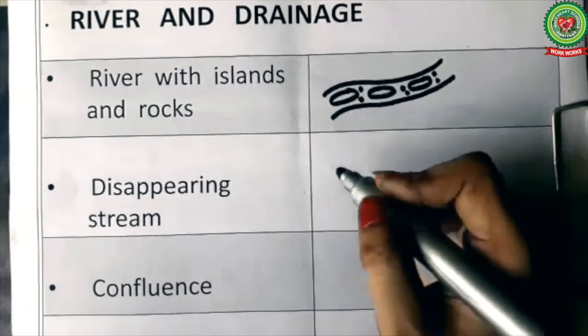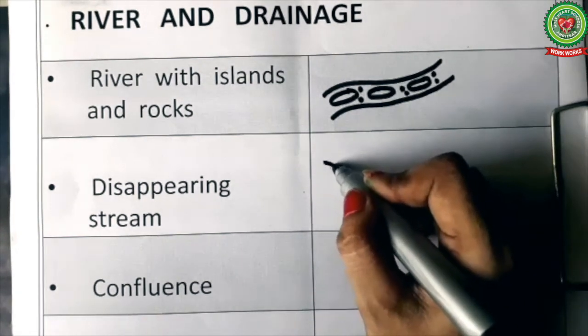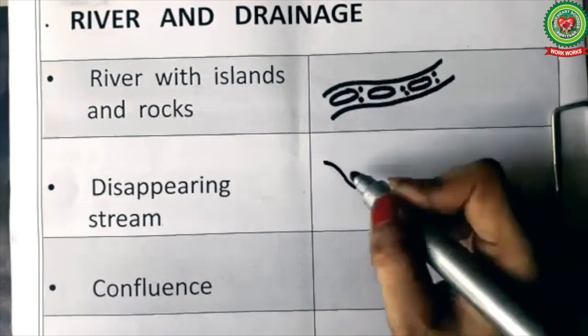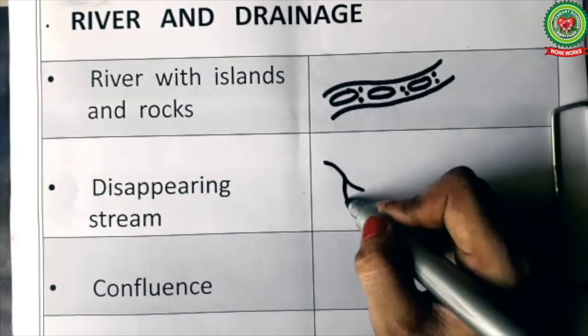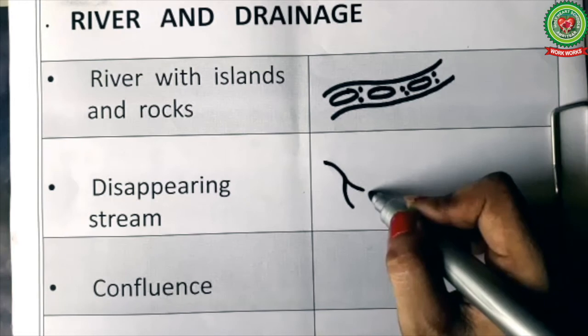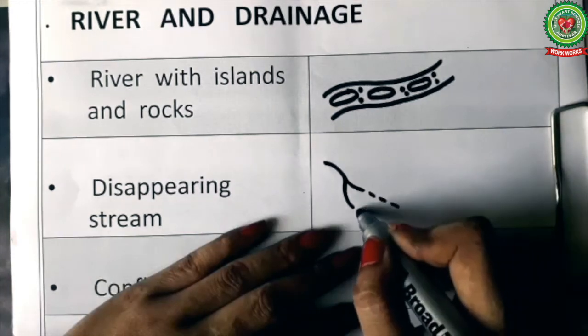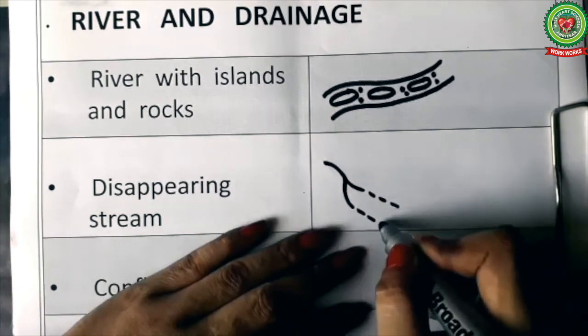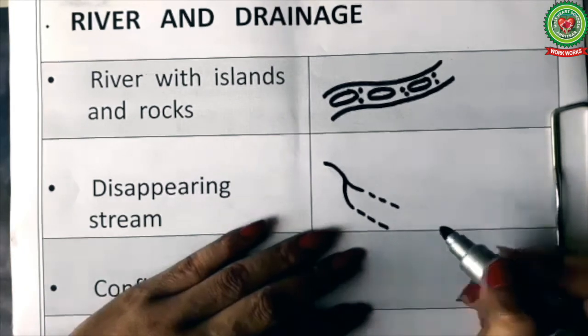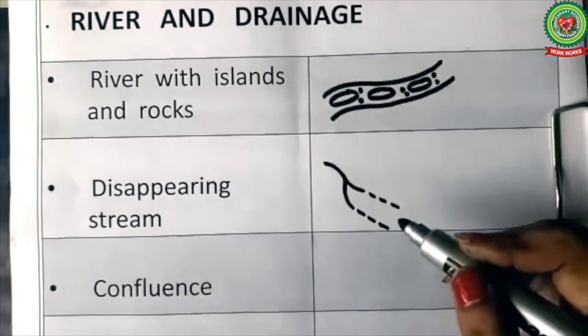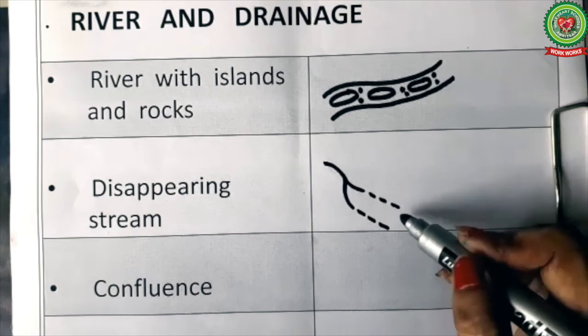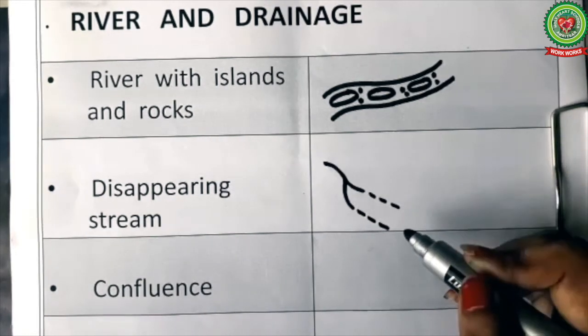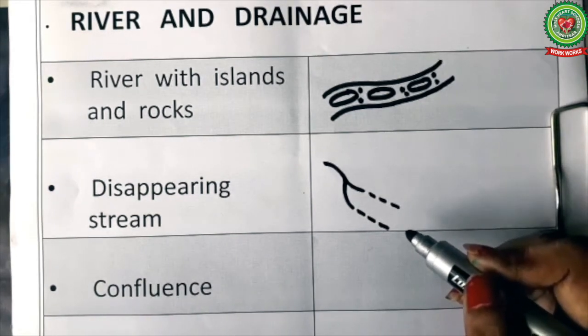First we'll draw a seasonal stream like this. We can draw 2 streams. Then we'll show river like this in broken lines. It means that the river is not able to reach further. So this is a disappearing stream.